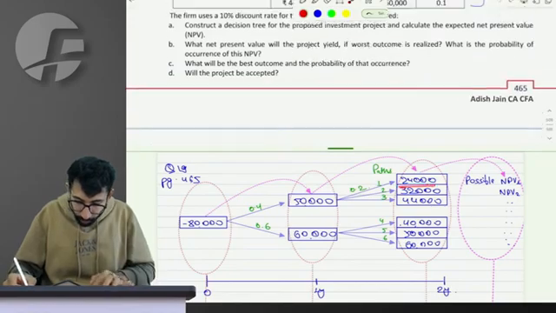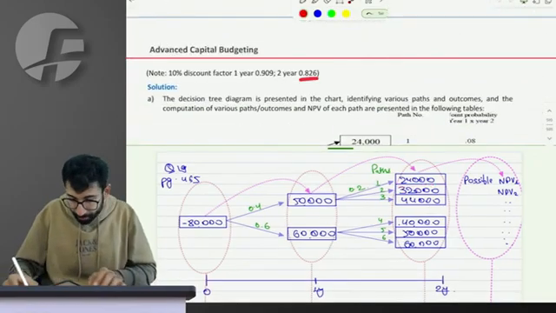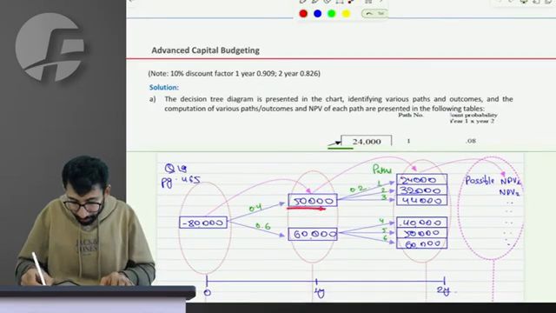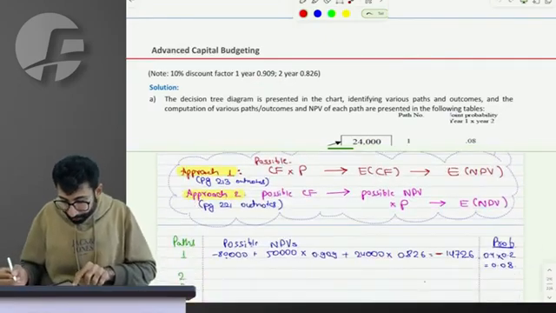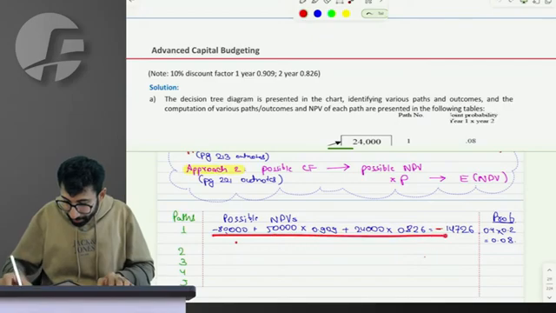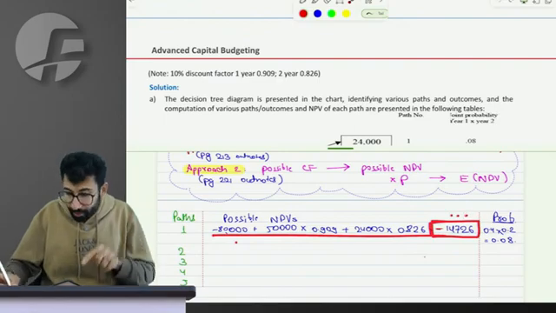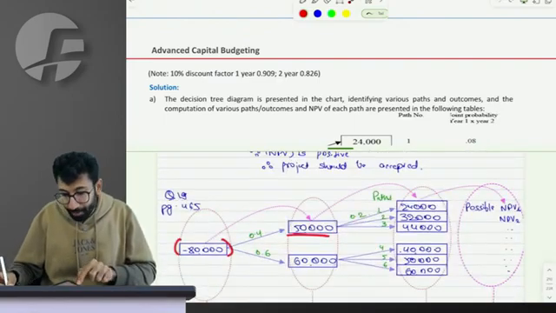24,000 into the factor of 2 years as 0.2826, plus 50,000 into 0.909 being the factor of 1 year, minus 80,000. That way if you calculate, the possible NPV is 147.26. Observe the probability.